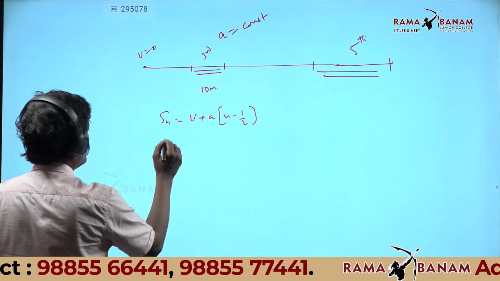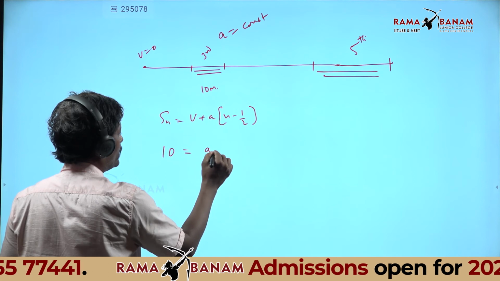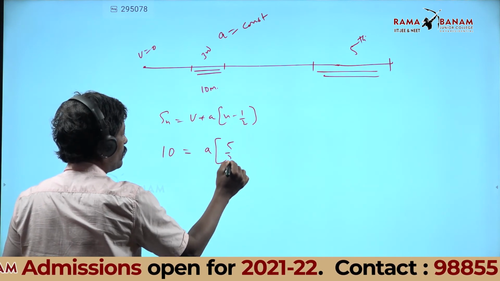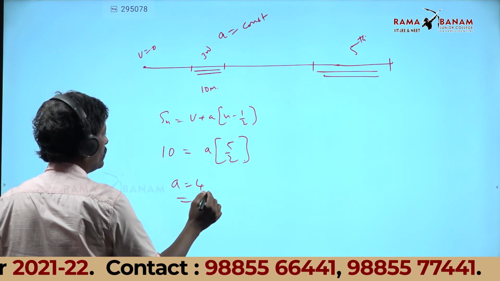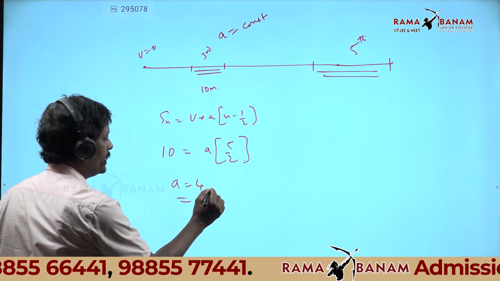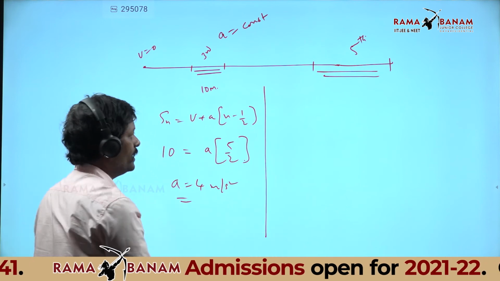So 10 meters, u is 0, constant acceleration a. Third second: 3 minus half is 2.5, which is 5 by 2. So a is 4, is that right? Yes, a is 4 meter per second square. I got a, and I will use this a in case 2.